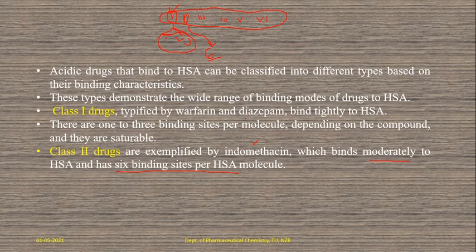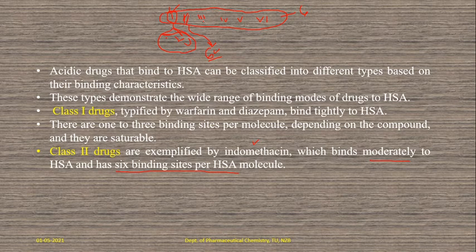Followed or not? Understood? Class 1 type of binding site, class 2 binding site. So class 1 drugs are what? Warfarin and diazepam. And class 2 drug is what? Indomethacin site. So here each molecule has 6 binding sites. Primarily we have only 6 binding sites. So in this, the first type, how many are there? 3 are there. And the second type are similar. These 6 are similar. So that's why it comes under classification 2.